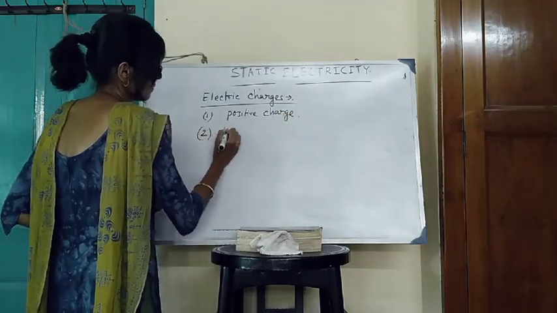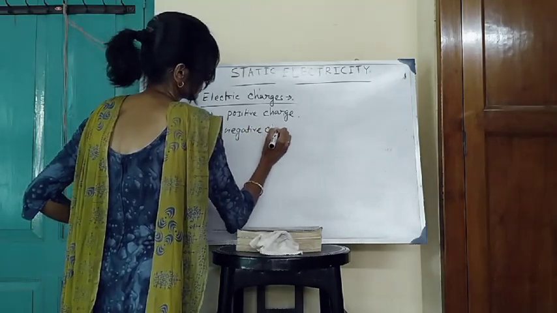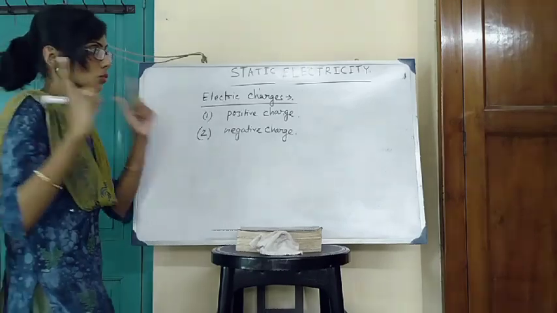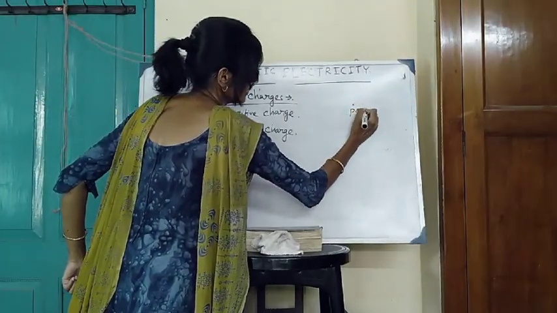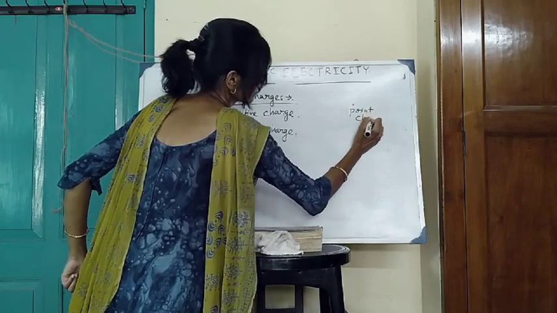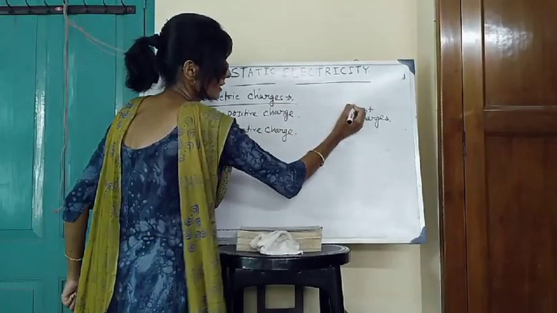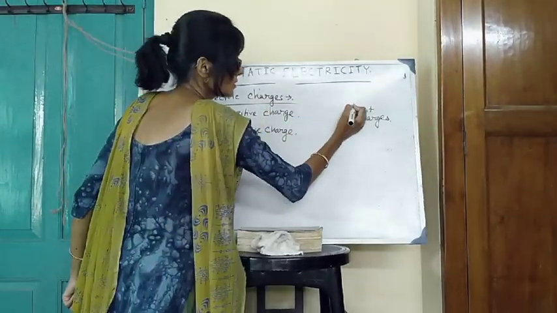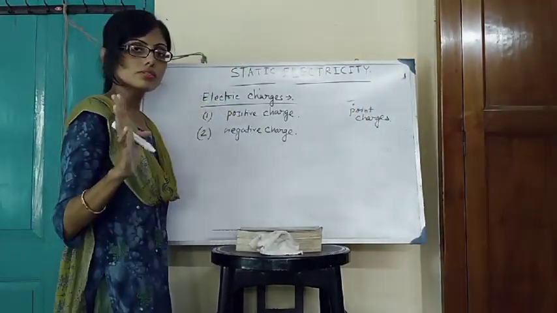Number two, negative charge. We always consider point charges. Point charges means point-like charges. There are no other dimensions present. There is no length, breadth, height or volume. Only point-like charges or point charges are considered here.